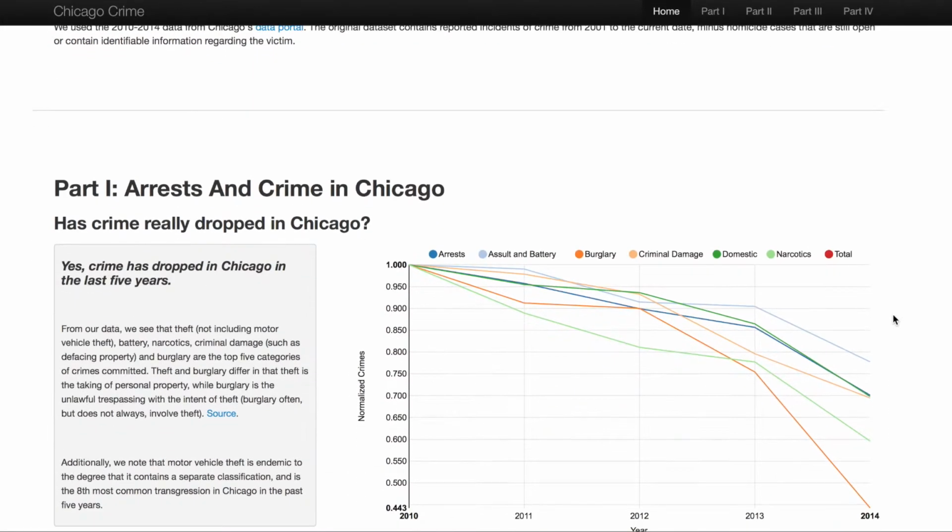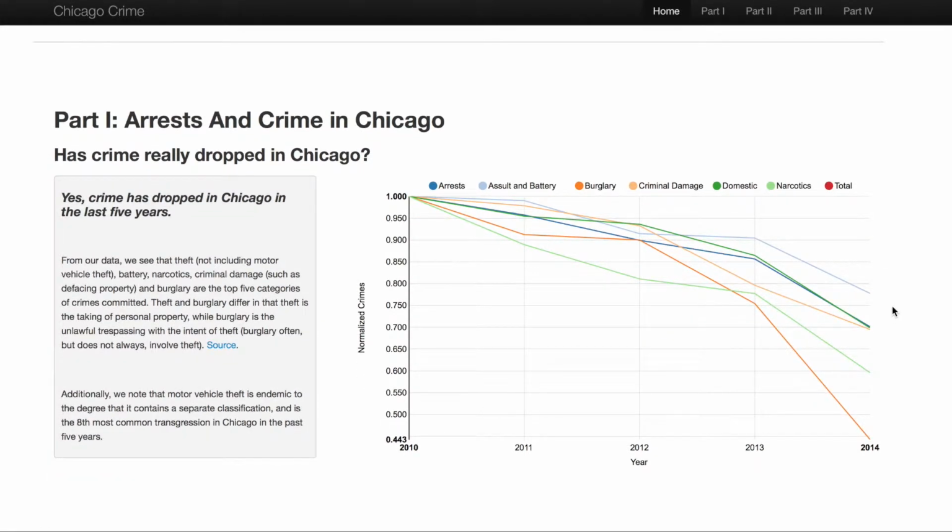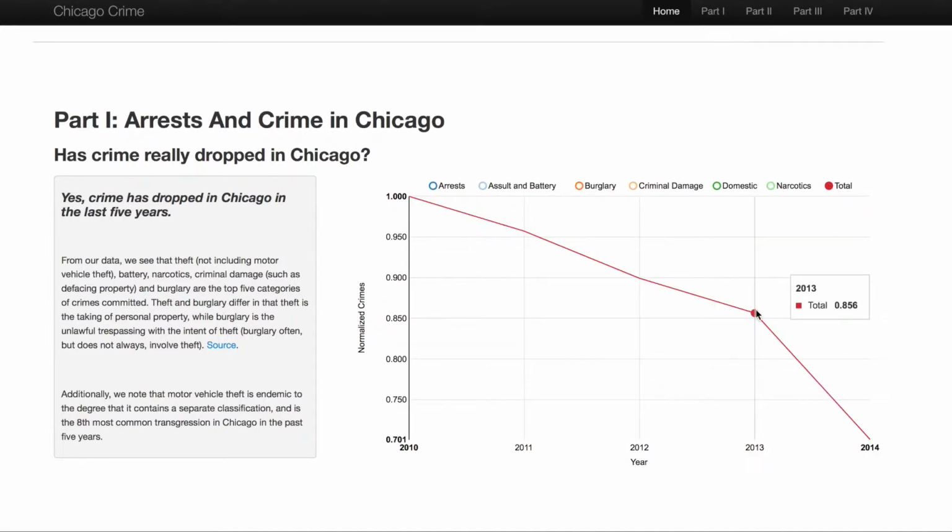First, we wanted to check if crime has actually decreased in Chicago in the past 5 years. As you can see, 2013 had 14% fewer crimes than 2010 did. We ran a t-test and found that this drop was statistically significant.